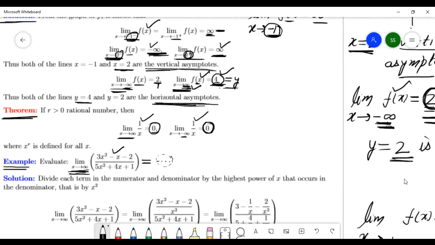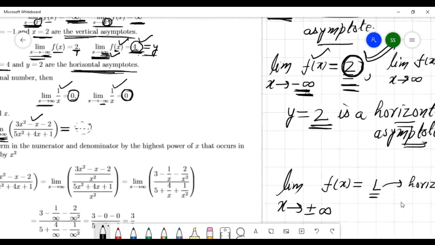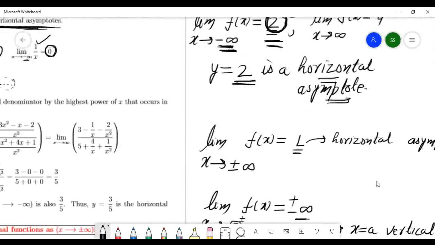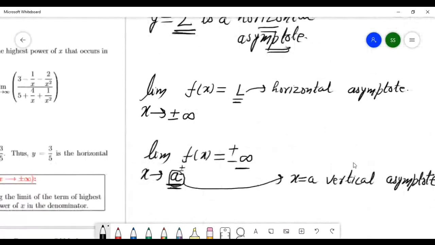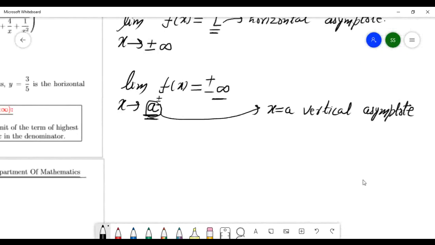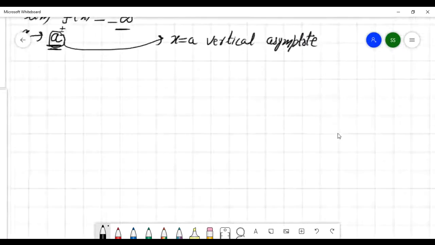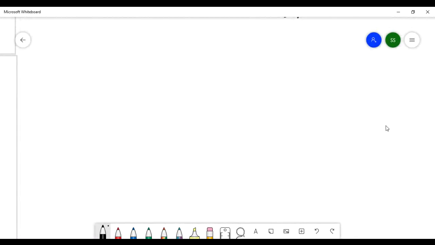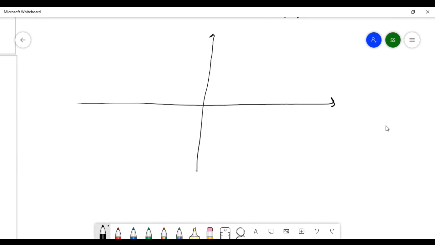Let me explain one thing here. See this. This is the xy coordinate system. This is x, this is y.